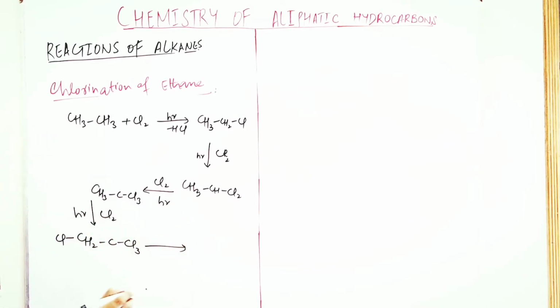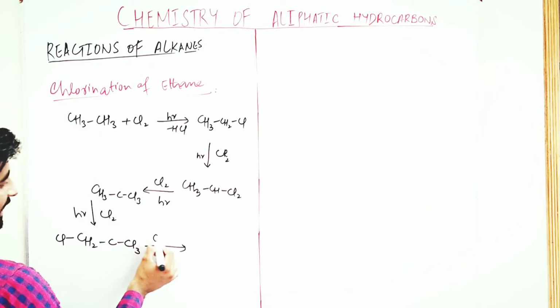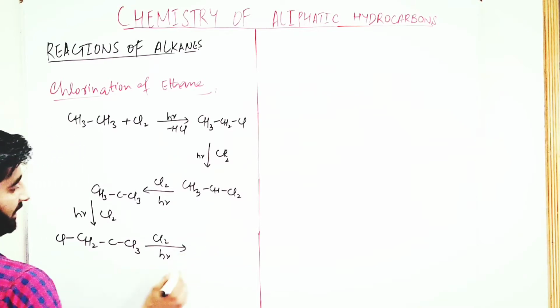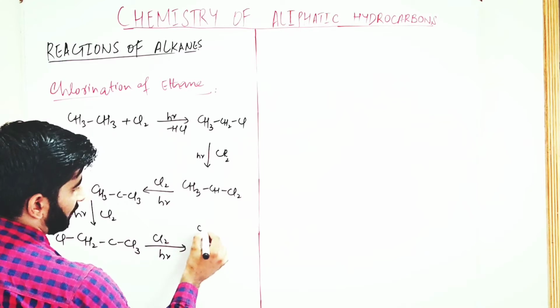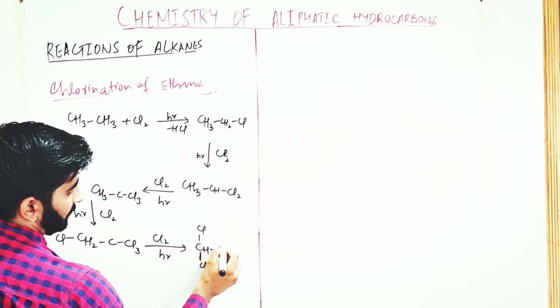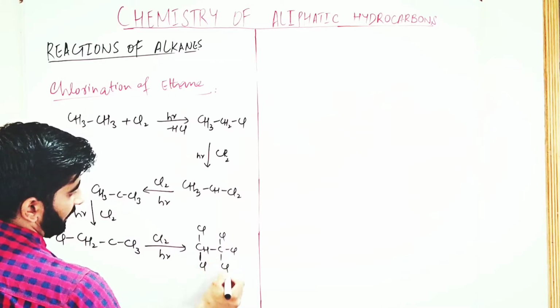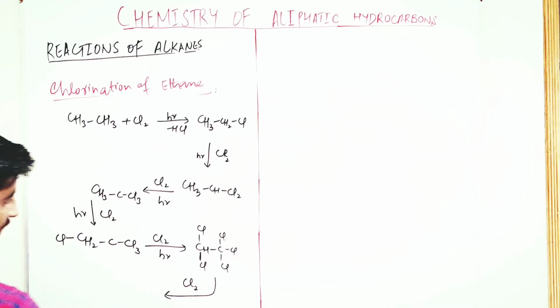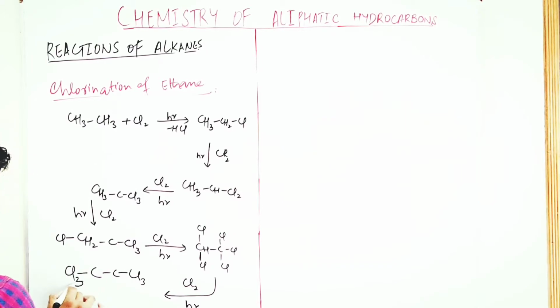In the next step, the reaction takes place in the presence of sunlight or at high temperature. We again do chlorination in the presence of light. Then there is formation of pentachloroethane. And in the last step, we again do chlorination in the presence of light. Then there is formation of hexachloroethane. So here the hexachloroethane is formed, and that is the chlorination of ethane. This is our final product.